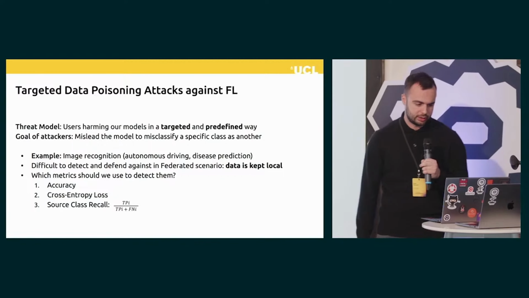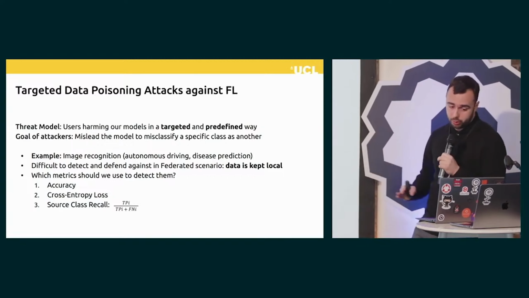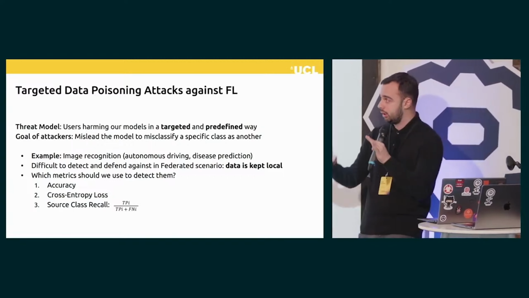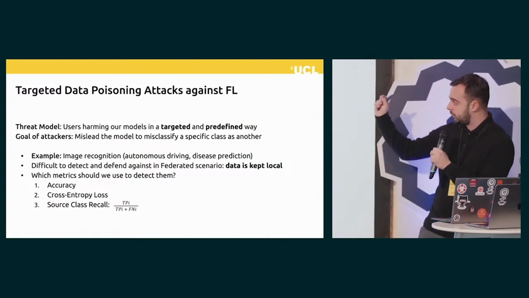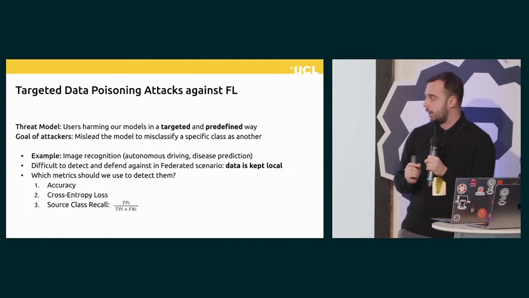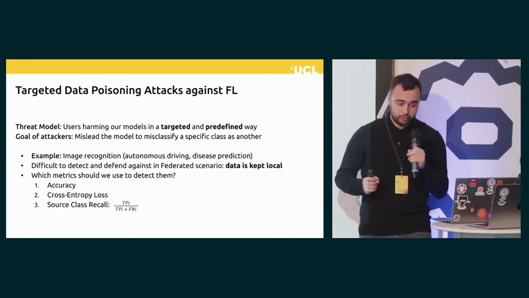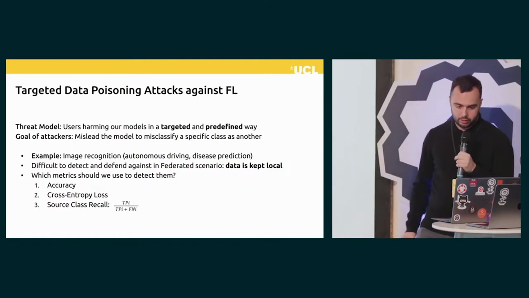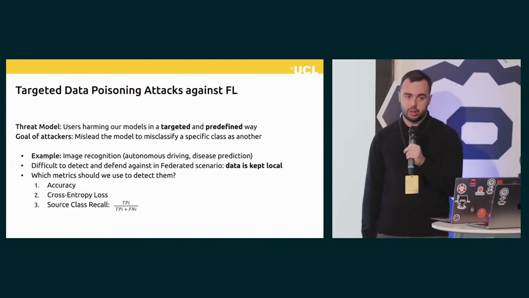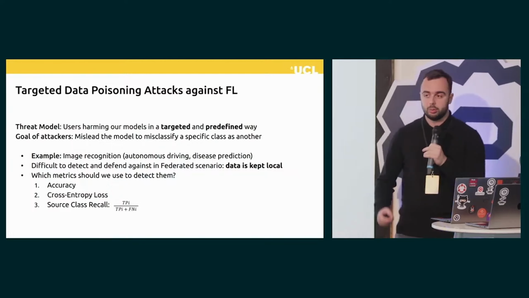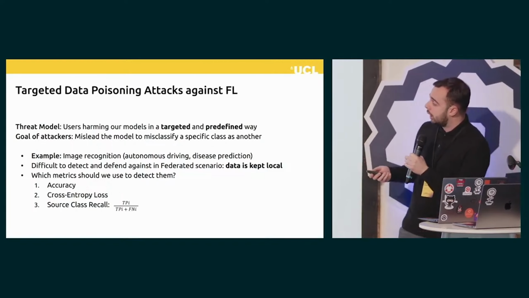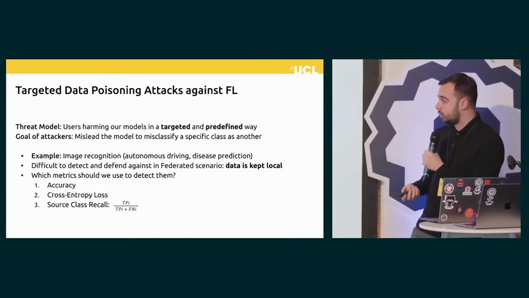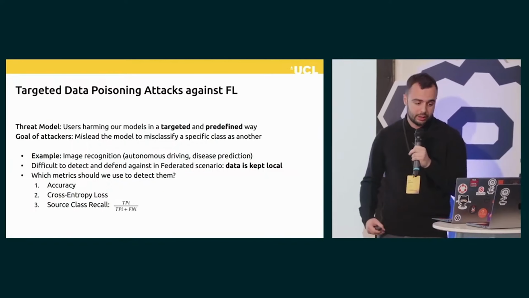So let's talk a bit about those attacks. We're dealing with users whose goal is to harm our models in a targeted and predefined way. They are trying to mislead the model to misclassify a specific class as another. A simple solution to that would be to take a look in the training phase and catch those attackers when trying to submit false data. But as we know, in federated learning, that's very difficult because data is being kept local. So which metrics are we going to use in order to detect them?